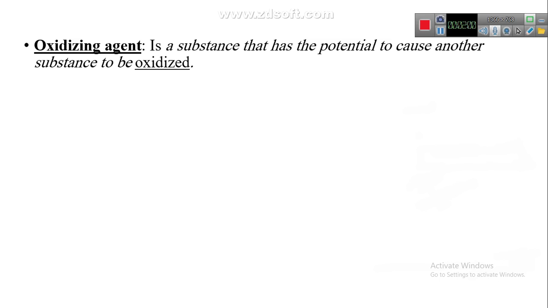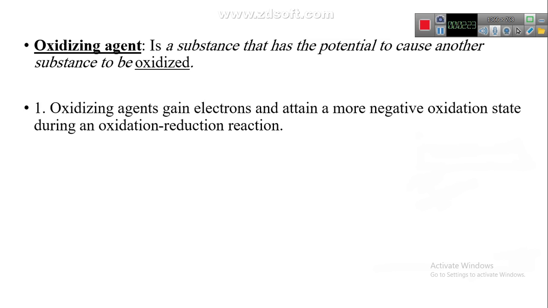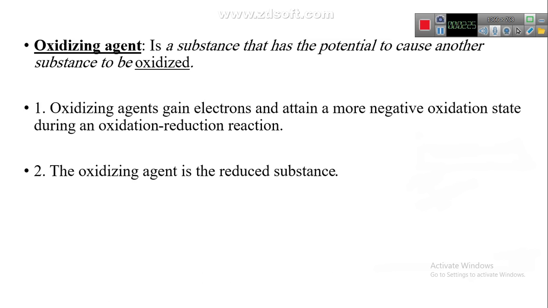The element that gains electron tries to be more negative in oxidation state during an oxidation reduction reaction. The oxidizing agent is the reduced substance. The substance that is reduced acts as oxidizing agent.